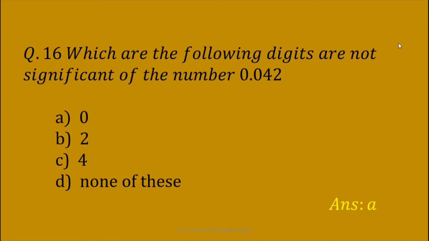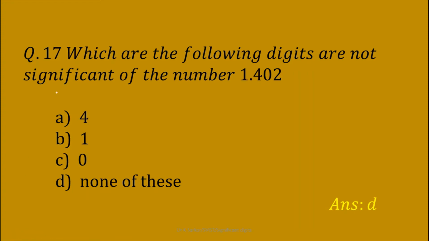Question number 16. Which of the following digits are not significant in the number 0.042? We see here there are two significant digits, 4 and 2. These leading zeros, the 0 before the decimal point and the 0 after the decimal point, will not be considered as significant digits. Therefore, option A is the correct answer.